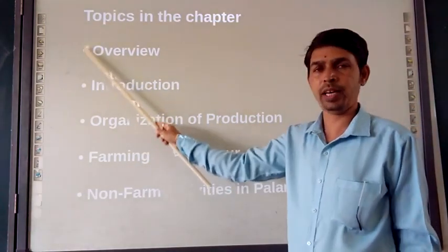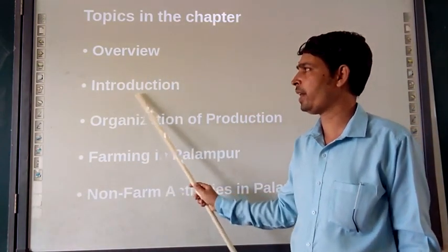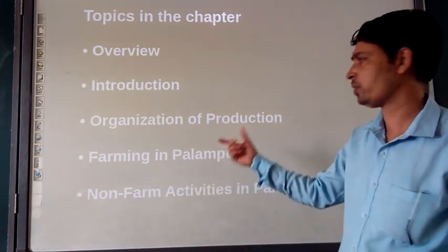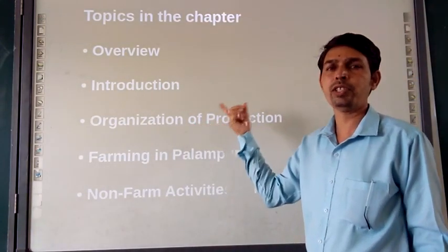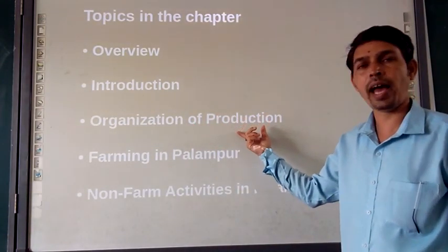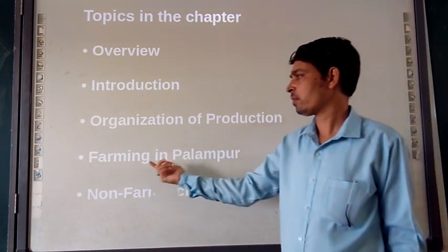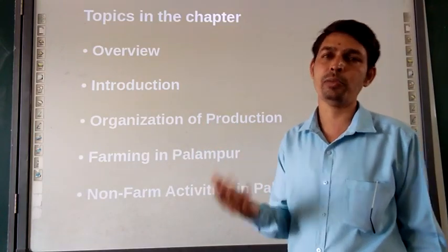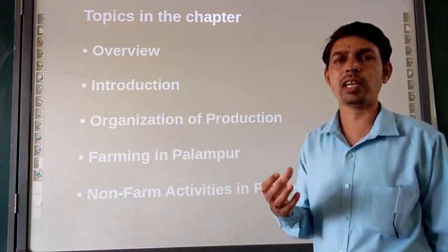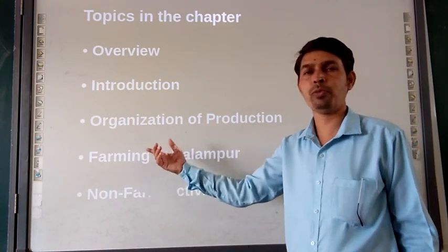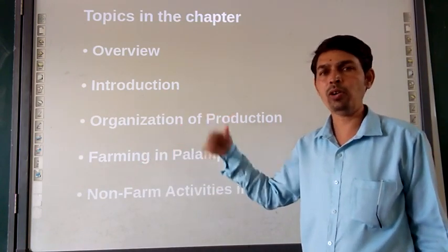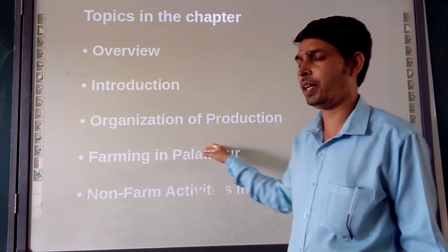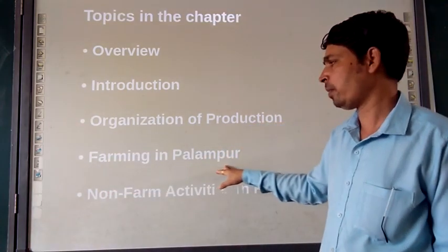So, overview first we are going to discuss and learn. Then we will have the introduction part of this chapter. Then the organization of production. That means we are going to see the factors of production which are very essential for any production activity. Next, farming in Palampur. The village Palampur is here. In that, how the land distribution pattern is. What are the different sources present over there which make farming possible in a good way. How the people support each other. What the other farming methods there are, we will see here. The farming in Palampur.